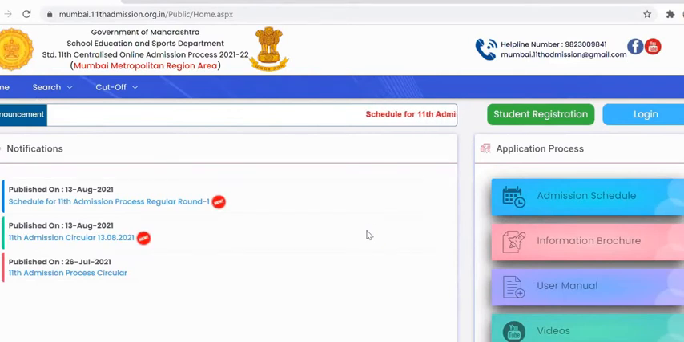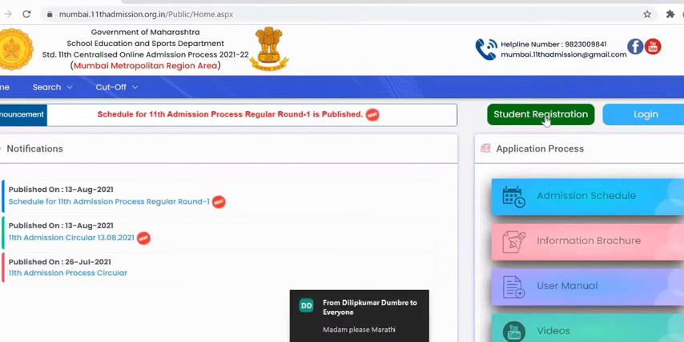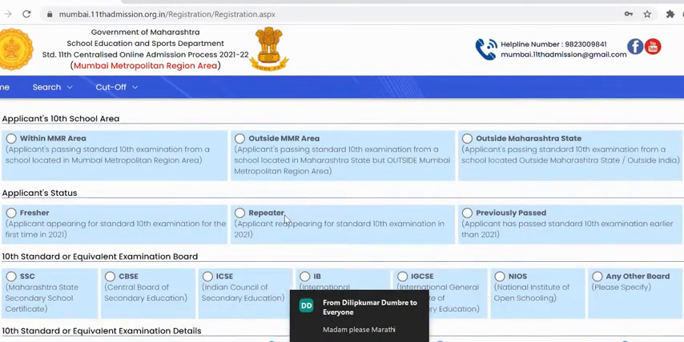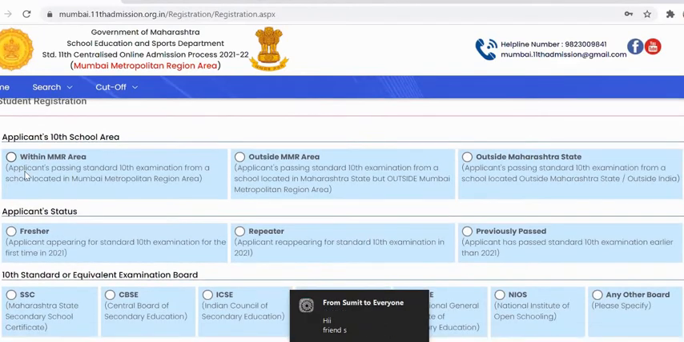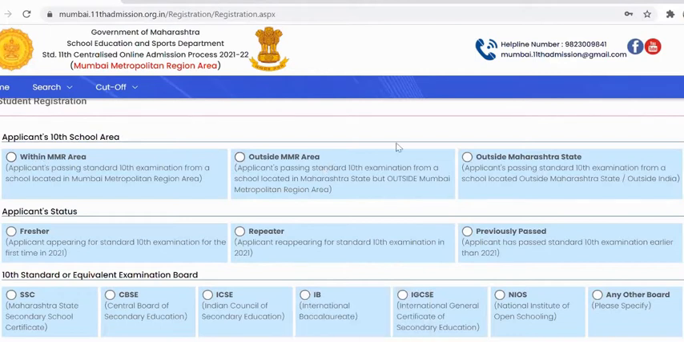For the registration process, for a fresh registration, a student needs to click on the student registration button and the registration form will appear. The first thing in the registration form is that the student needs to select his applicant 10th standard school area, whether it is within MMR area, outside MMR area or outside of Maharashtra state. As per the student's 10th school area, he needs to select the appropriate option.